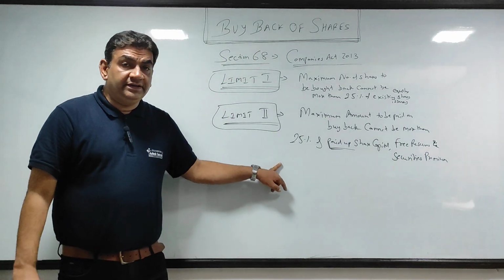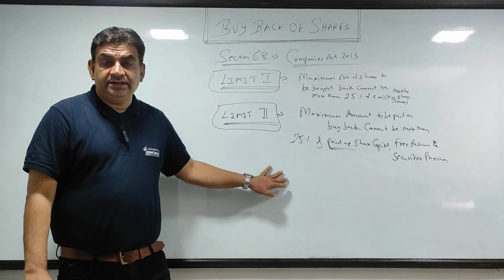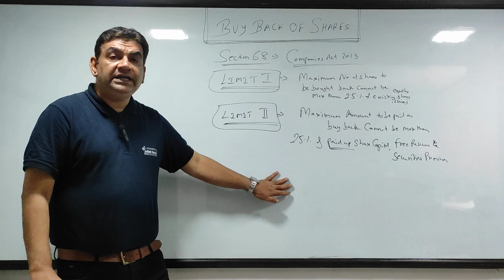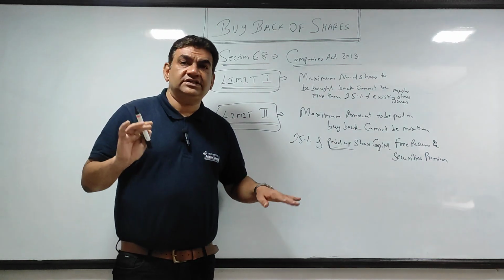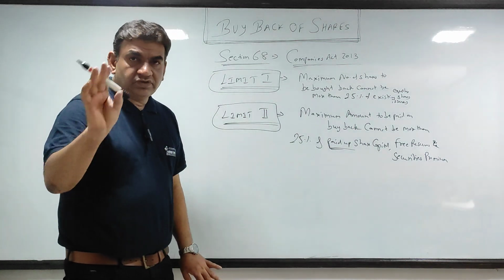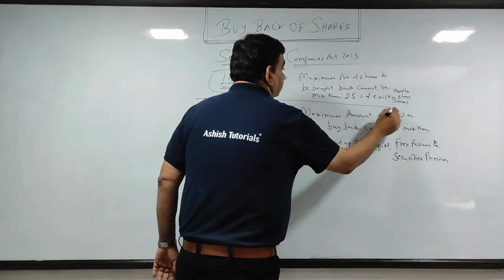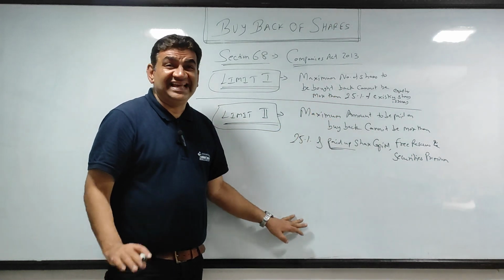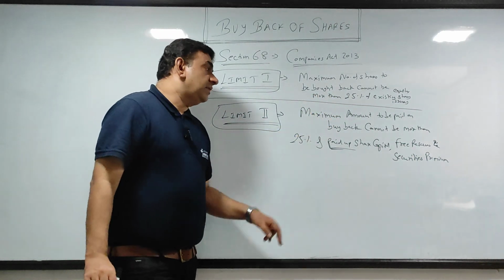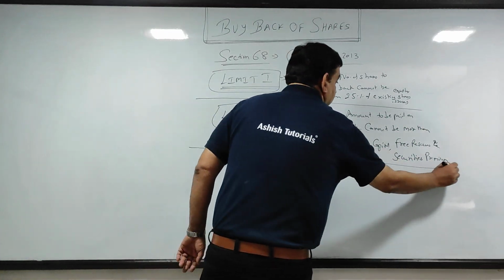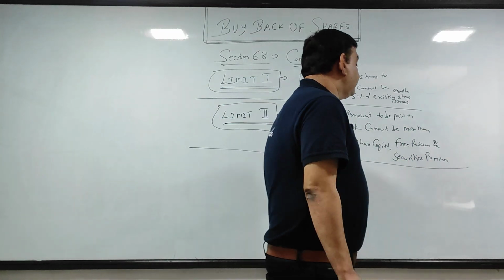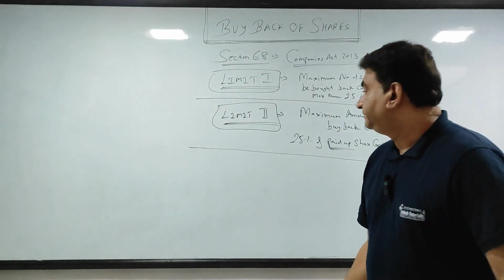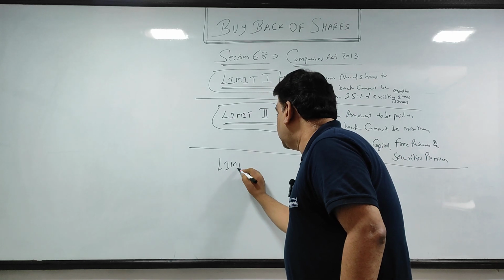So after the first two limits, there is a calculation to be done where you have to select between the two. वो कैसे करने का? Right now I am not doing that. When I do the sum in this session only, I will do it with you. Got it? So this was the first limit. Maximum number of shares to be bought back cannot be more than 25% of the existing shares number, and the amount to be paid for buyback cannot be more than 25% of paid up share capital, free reserves and securities premium.